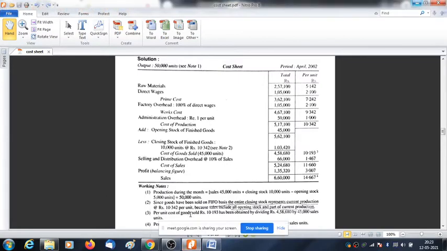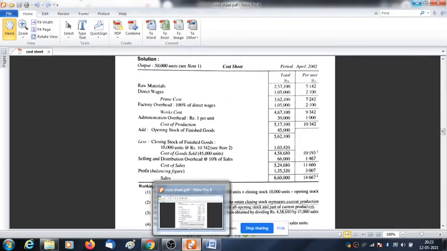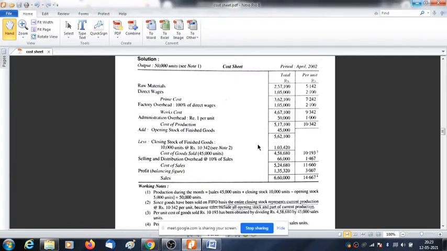Sir, please explain the partial production, current year production and partial past year production left over. Past year production means, there is no past year production; last year closing stock becomes the opening stock. See, last year closing stock becomes the opening stock. So this opening stock is coming. And if there had been no opening stock, it means no production has been carried forward, so you have only this current year production.